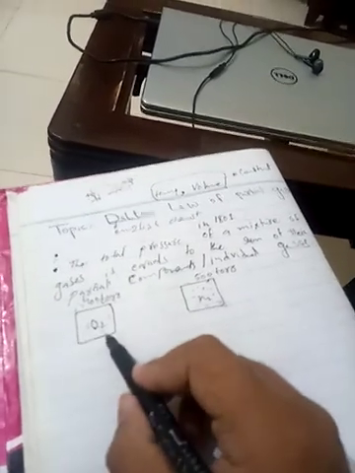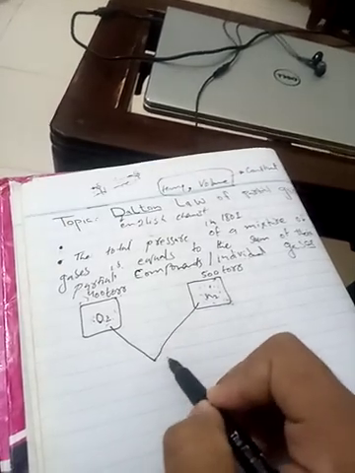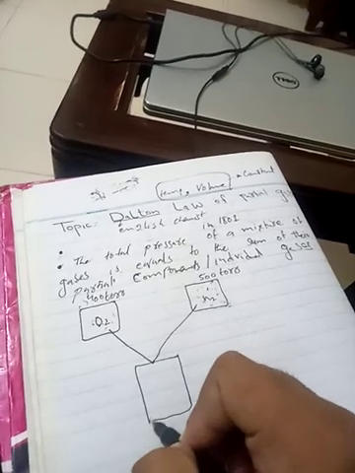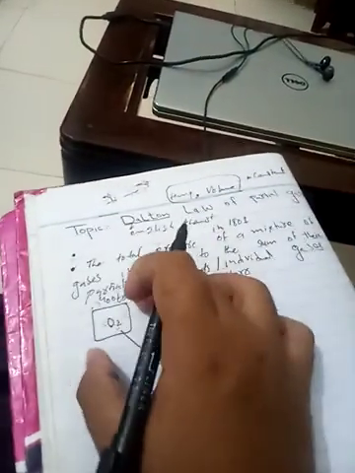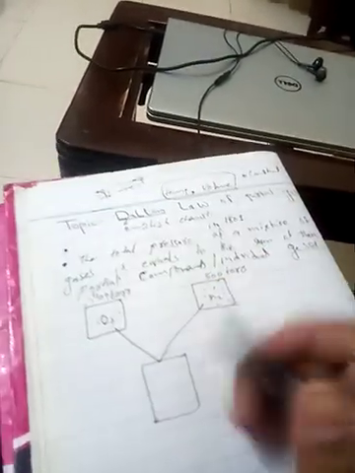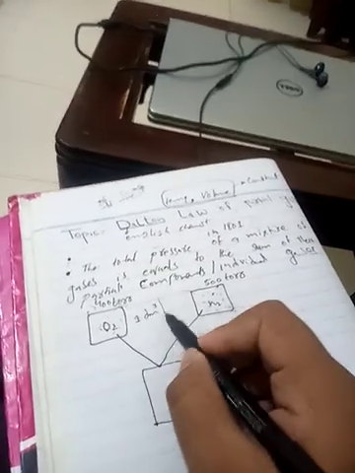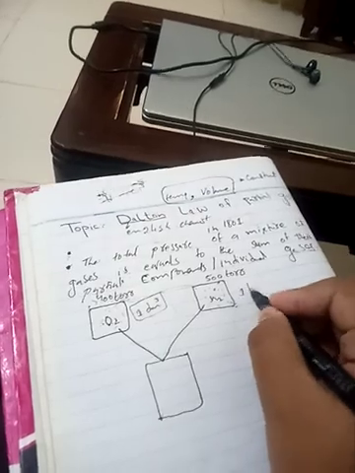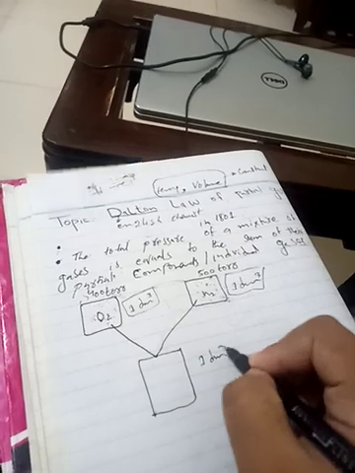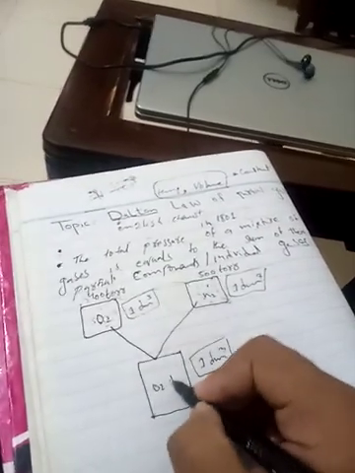What will happen if we combine both in a single container? These all three containers have the same fixed volume, for example 1 dm cube each. Then here we have the mixture of O2 and N2.